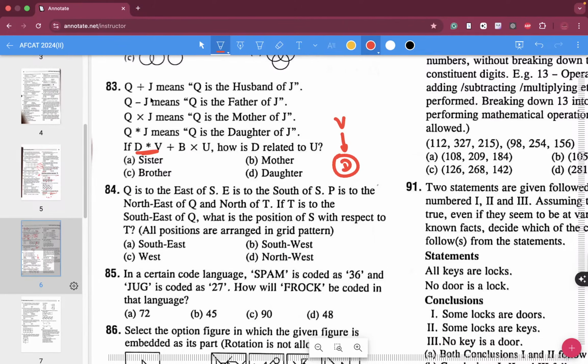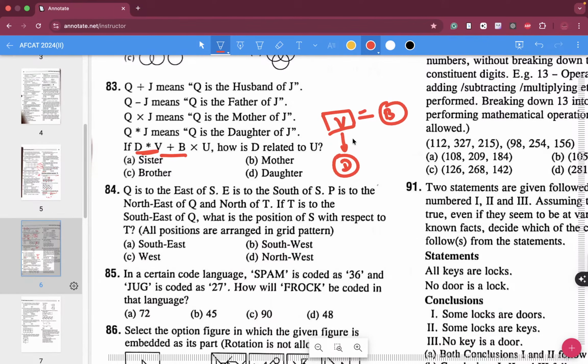V plus B means V is the husband of B, so V is a male, and the equal to sign is used for husband and wife.